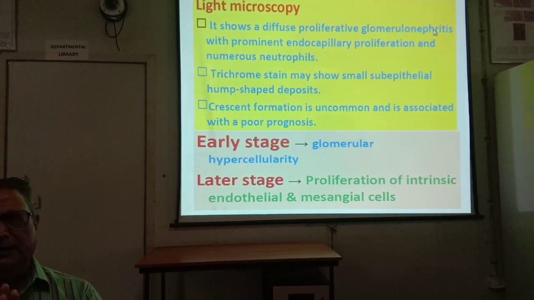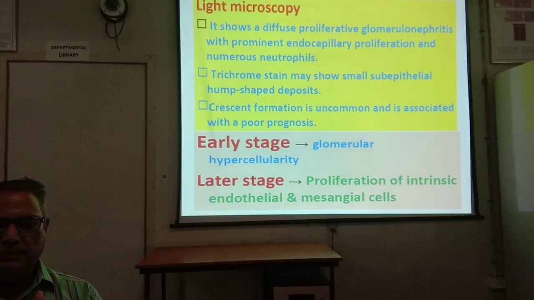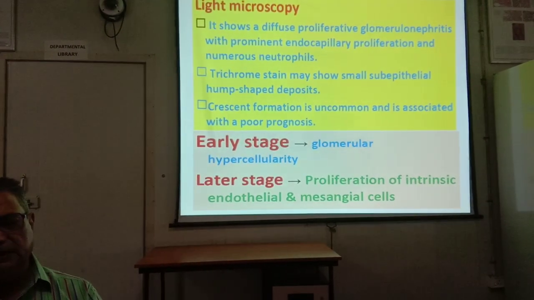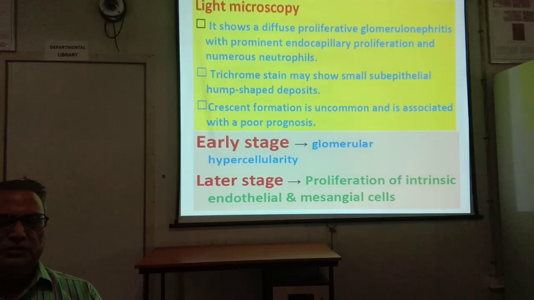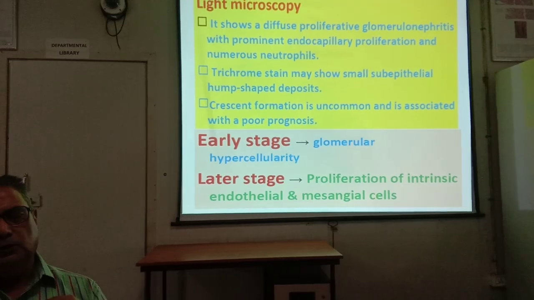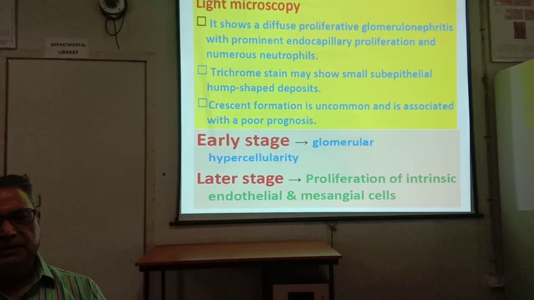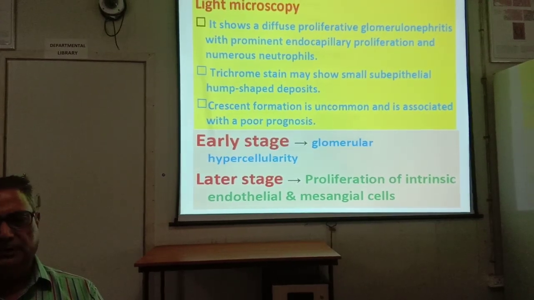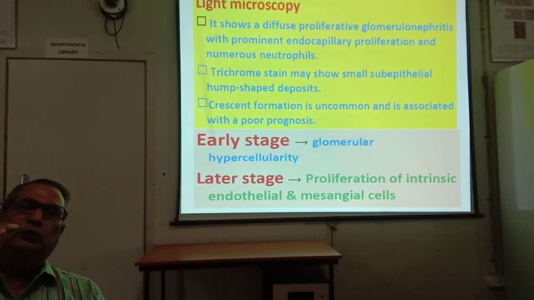In glomerulonephritis, I have told you the lesion may be diffuse or focal. That is, all the glomeruli of the kidney are involved, or focal, some of the glomeruli of the kidney are involved. Then second is global and segmental. That is, in one glomerulus, the whole glomerulus is involved, global involvement. Segmental, a part of the glomerulus is involved.